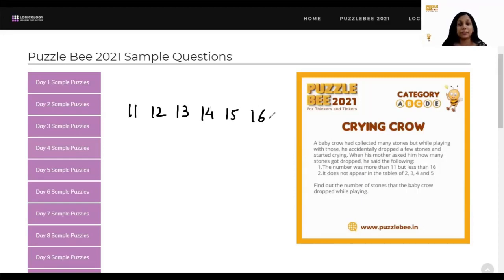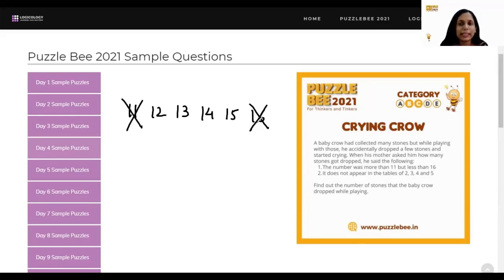In fact, if you read this carefully, the number was more than 11. So 11 itself is also wrong. Okay, so 11 will not be a candidate for you. And it was less than 16. So 16 is also gone. Okay, because 16 is not less than 16. 16 is equal to 16. So your only options here are 12, 13, 14, 15. Okay, and then the tables. So it does not appear in the tables of 2, 3, 4, and 5.